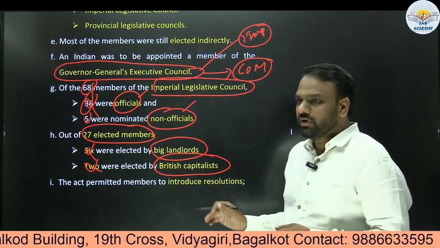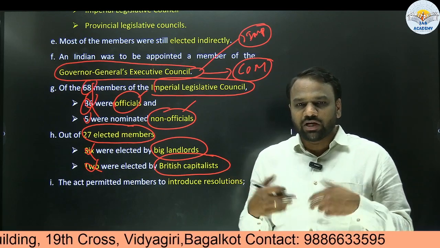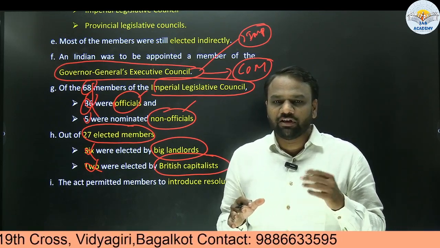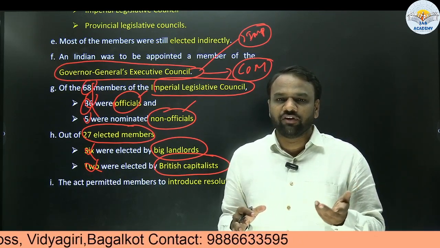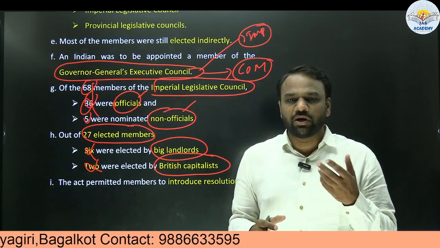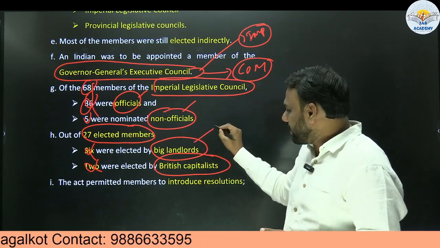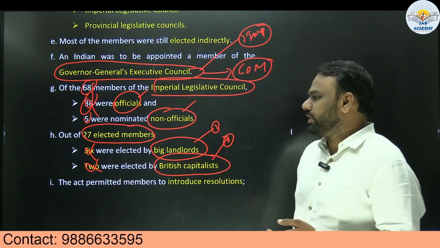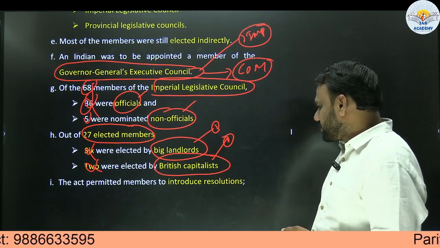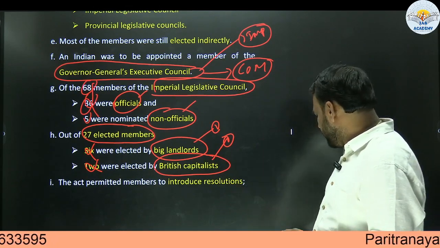So very important. The question we need to ask ourselves is whether an ordinary man had adult franchise. No, there was no adult franchise. Only a certain section of society was allowed to vote, and that was big landlords and British capitalists.